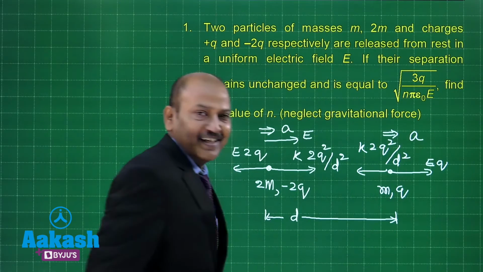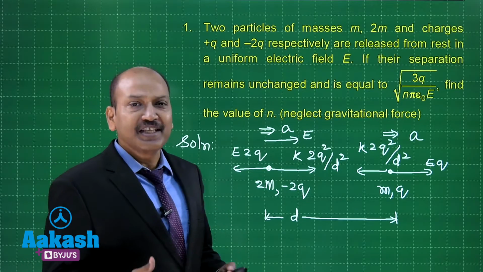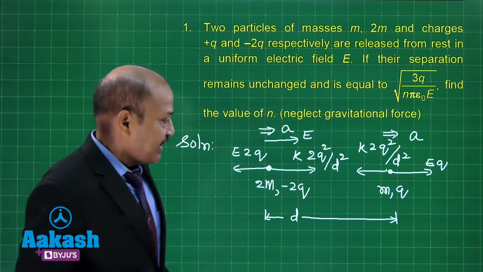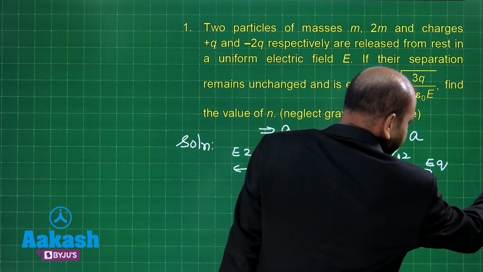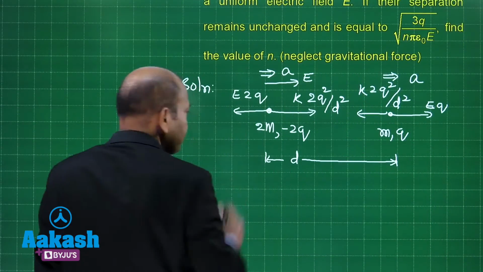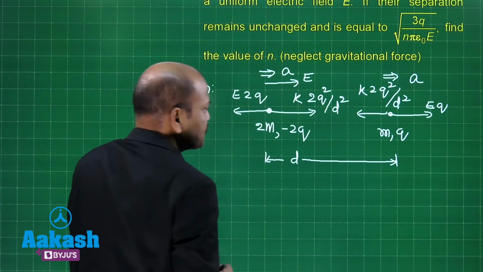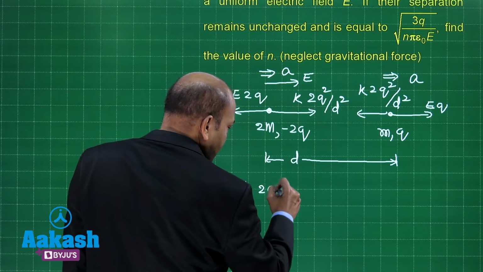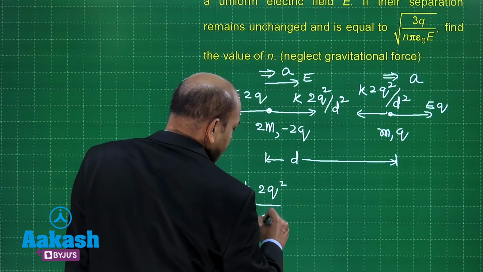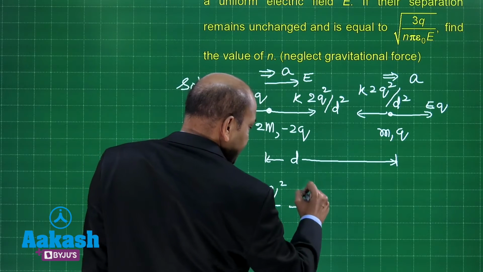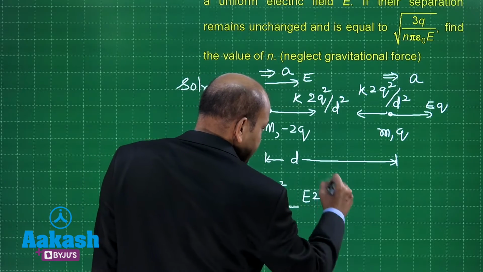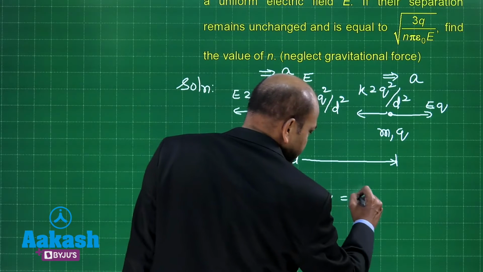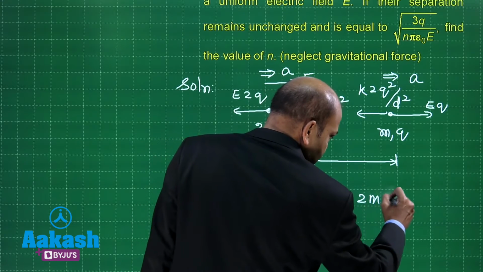Now let's apply Newton's second law for the two particles, and if we do that for the first particle, that means for the particle of mass 2m, the equation is k into 2q square divided by d square minus E into 2q is equal to its mass into acceleration, that means 2m into a.